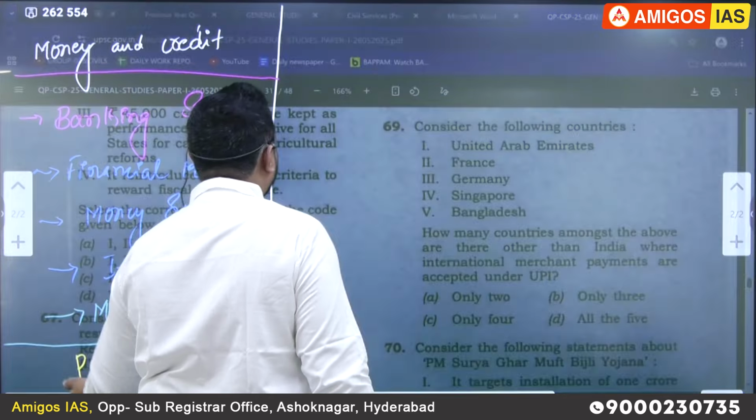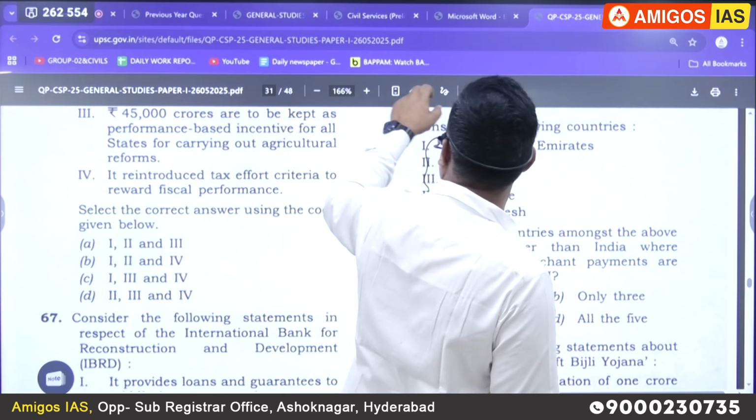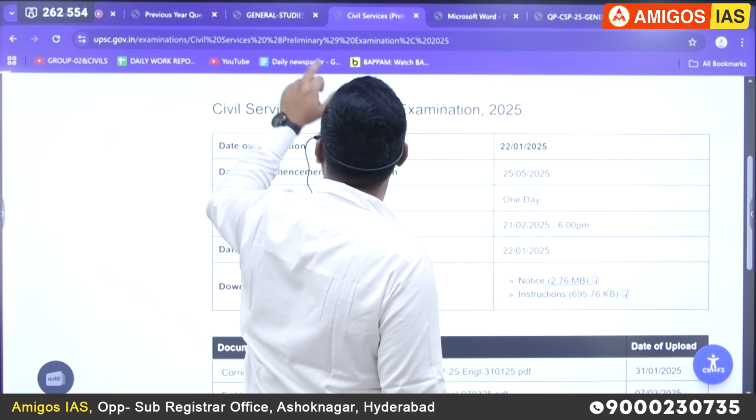This year, if you check the mains paper, there was no question related to that first chapter, even among the 15 marks questions. But last year, 2024, if you check it out,